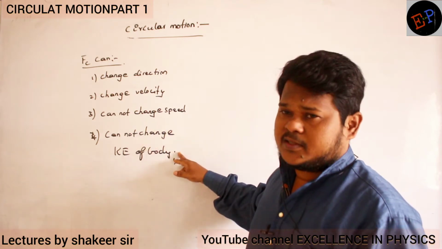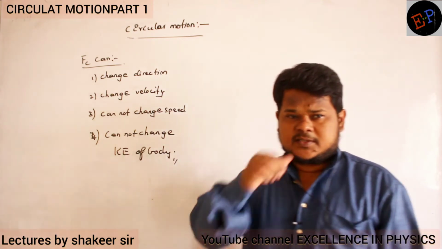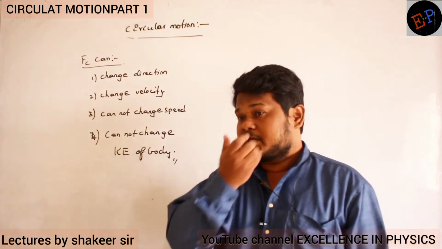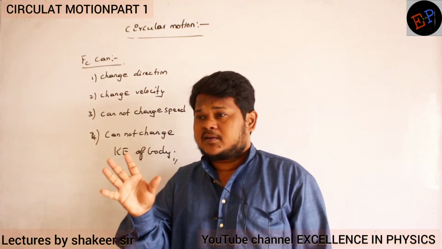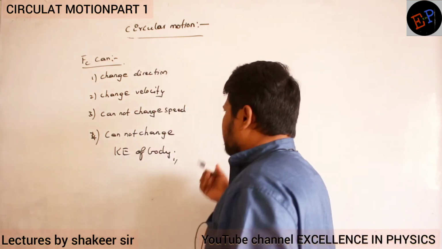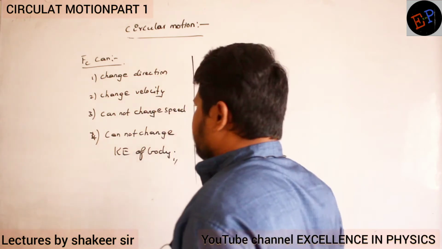If speed doesn't change, kinetic energy also doesn't change, because kinetic energy is a scalar quantity. Kinetic energy doesn't depend on velocity; it depends only on speed. Okay, that's it. So now, how many forces can provide centripetal force?